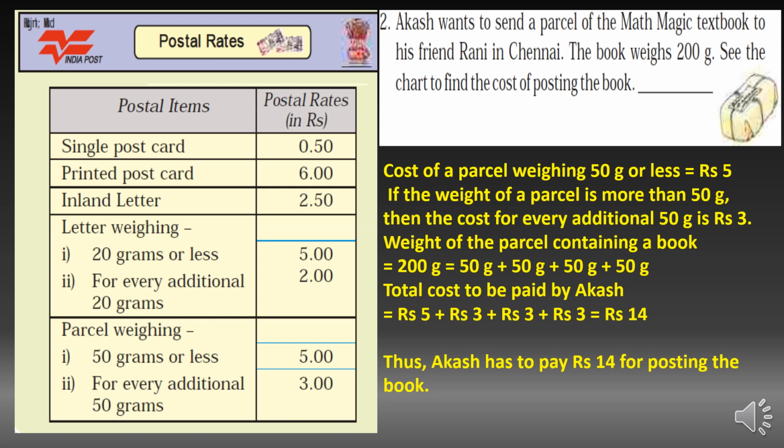So the cost of a parcel weighing 50 gram or less is 5, and if the weight of the parcel is more than 50 gram, then the cost of every additional 50 gram is rupees 3. The weight of the parcel containing a 200 gram book is 50 gram plus 50 gram plus 50 gram plus 50 gram. So the total cost to be paid by Akash is 5 plus 3 plus 3 plus 3, that is equal to rupees 14. Thus Akash has to pay rupees 14 for posting the book.